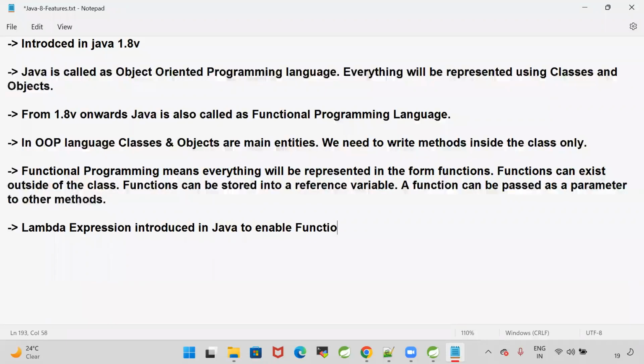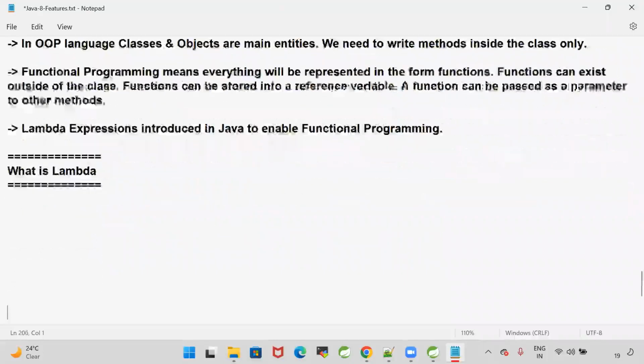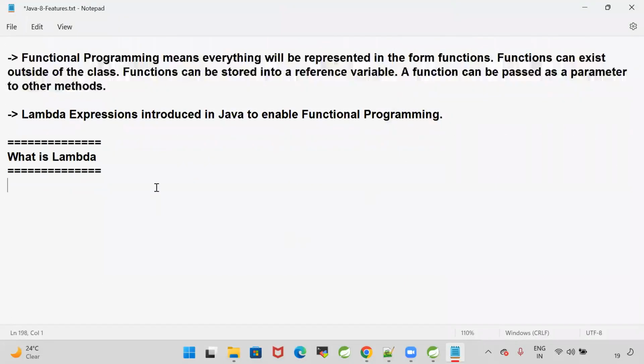Guys, let's understand what this lambda is. Simple. Lambda is an anonymous function.